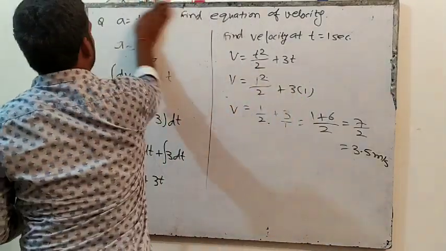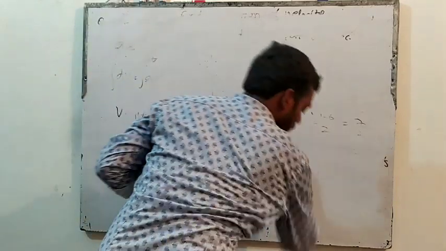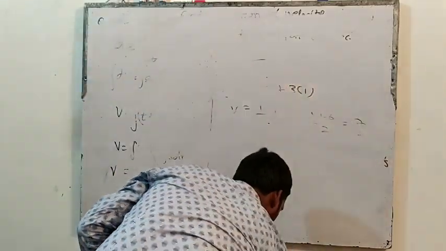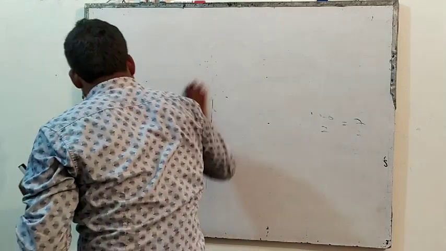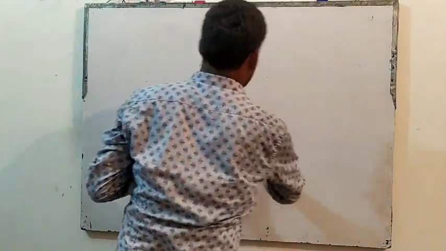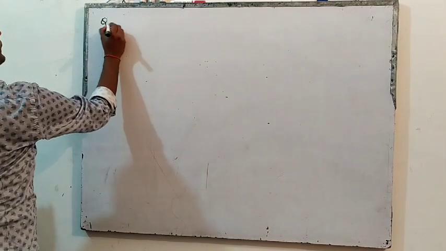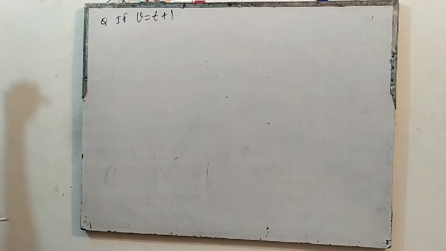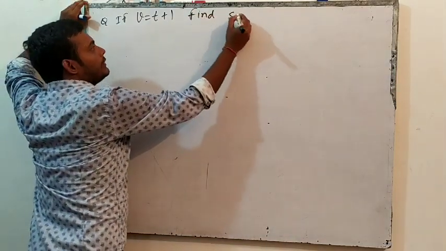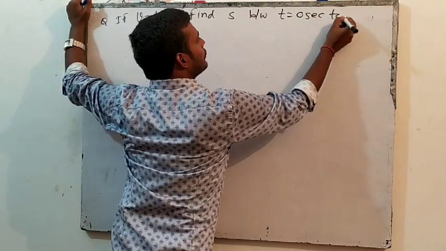Take the question. If v is equal to t plus 1, find displacement, find s, between t equals 0 second to t equals 2 second.